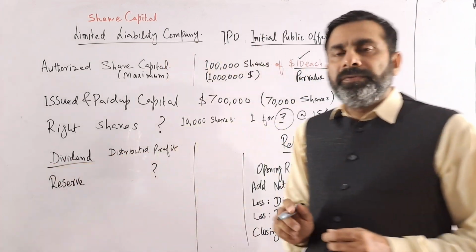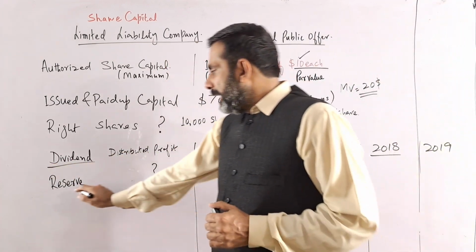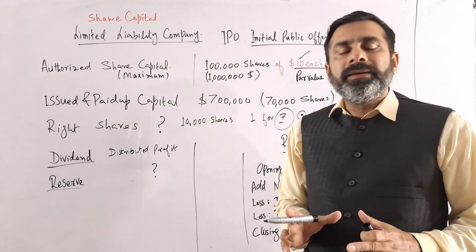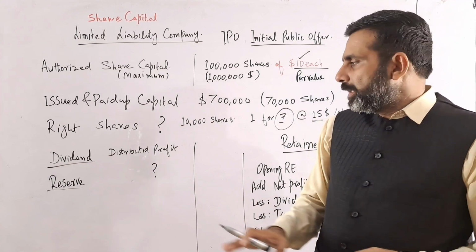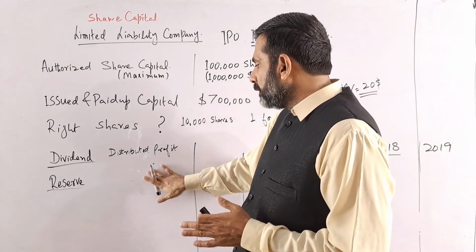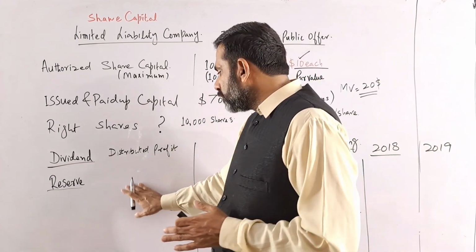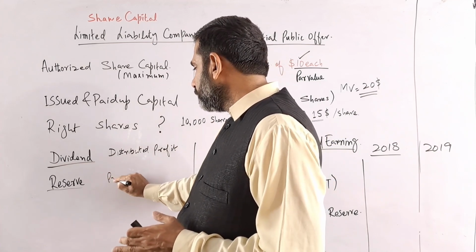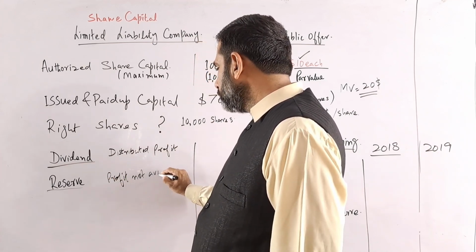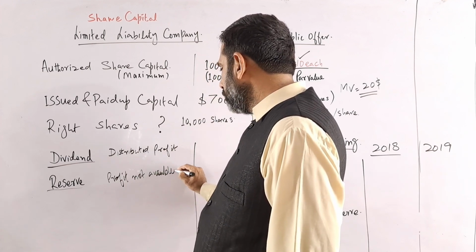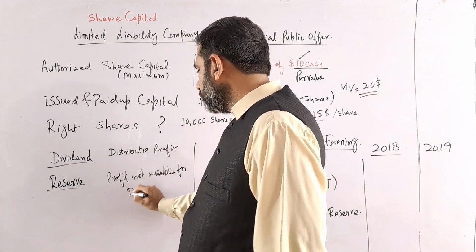Okay. Now, there is something that is called a reserve also. Reserve may be some specific reserve, or it may be a general reserve, but currently we are just talking about the general reserve. This is also part of the profit which is not available for distribution.